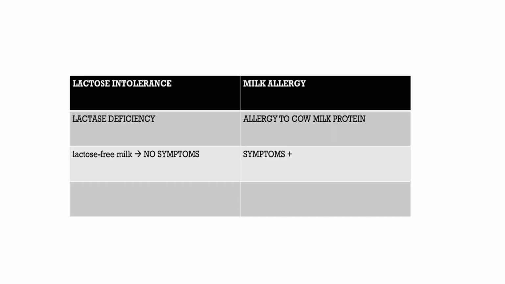Lactose insufficiency or lactose intolerance is also common in children. It could be a primary or a secondary lactose deficiency. Usually, lactose-free milk is the only solution, which relieves the symptoms of the children. The other is the milk allergy to cow milk protein, and obviously removal of the cow milk protein from the diet reduces the symptoms of the patient.